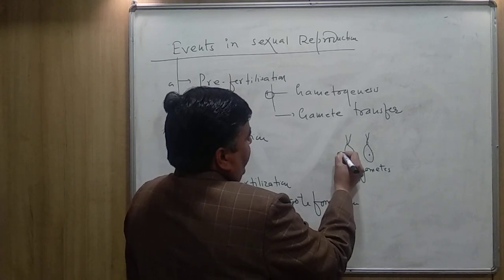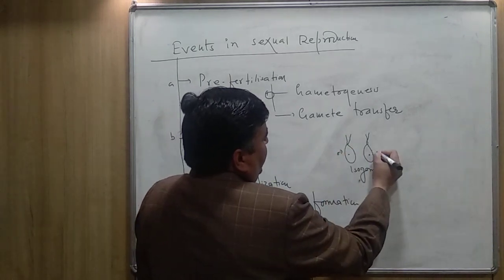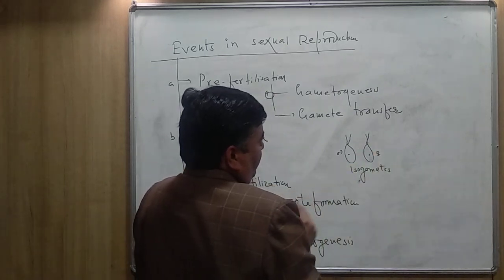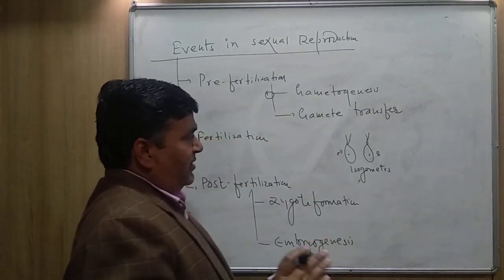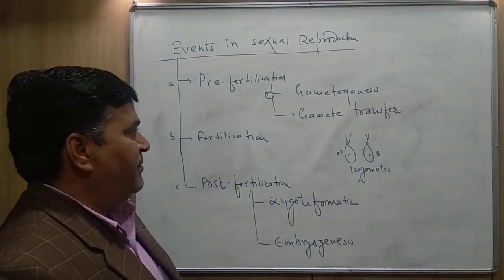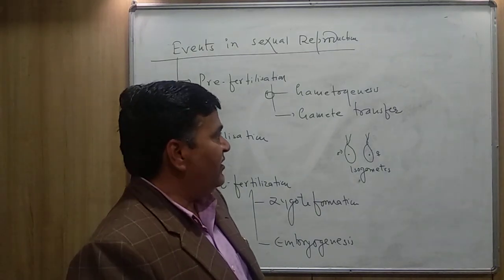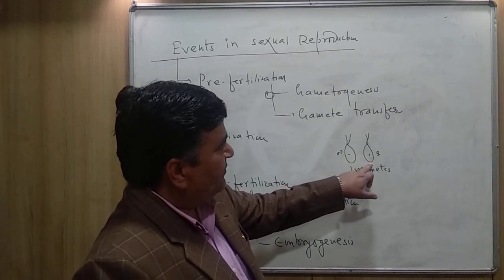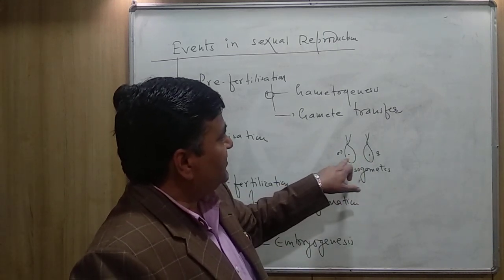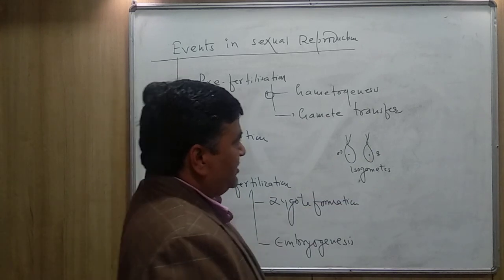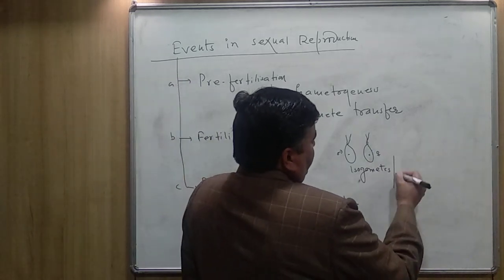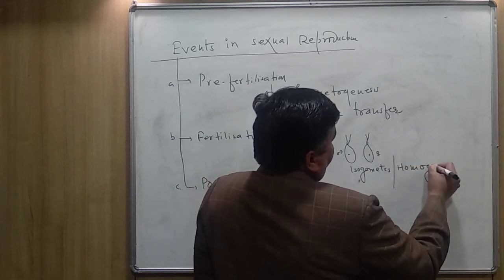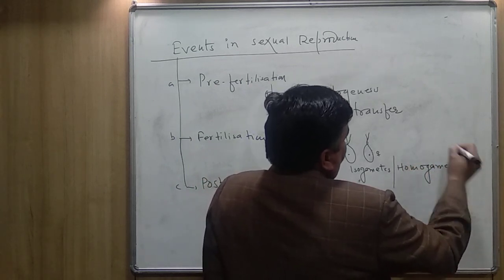One gamete acts as the male, while the another gamete acts as the female. Morphologically both are same, but physiologically they are different. One acts as the male and the another acts as the female. So these two gametes are isogametes. It is also known as homogametes.